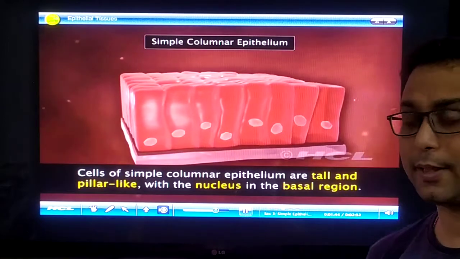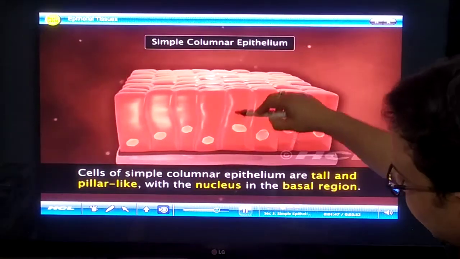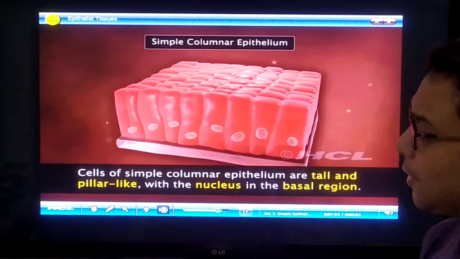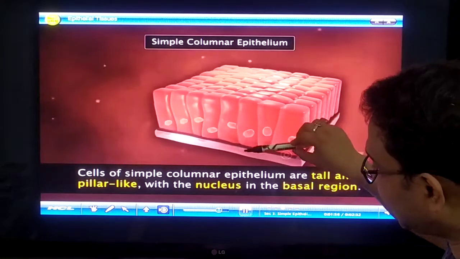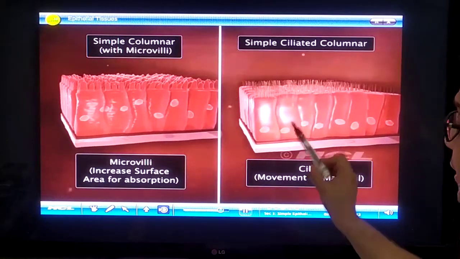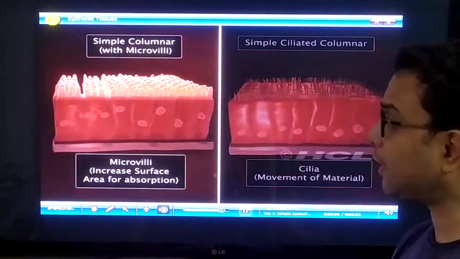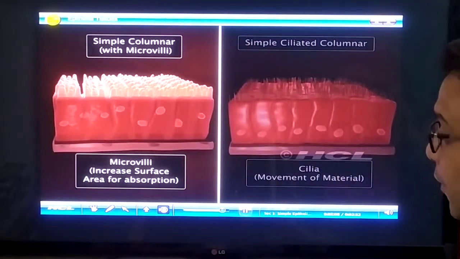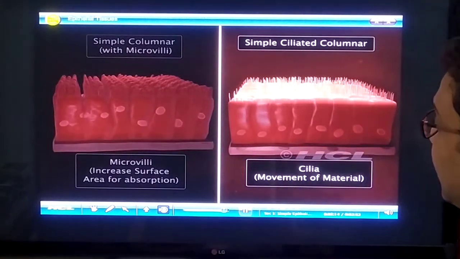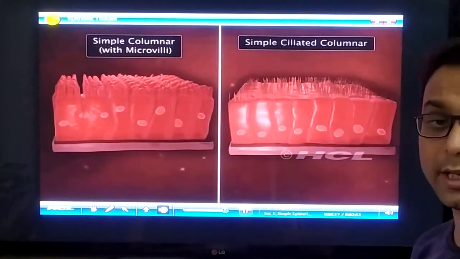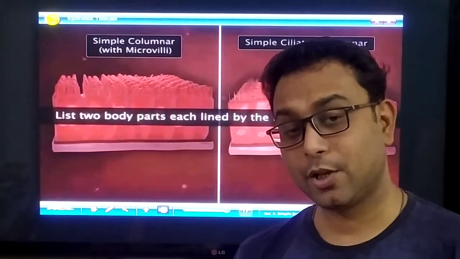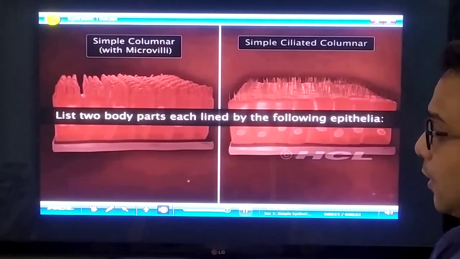Now, the columnar epithelium. Columnar epithelium means the cells are column-like. Why simple? Because of a single layer of cells. Very easy. Now, you can observe that the nucleus is generally present in the bottom region, near the basement membrane. This columnar epithelium sometimes contains microvilli. Very important, they ultimately increase the surface area. Simple ciliated epithelium contains cilia because they help in some transportation mechanism. So this is a special type of columnar epithelium.